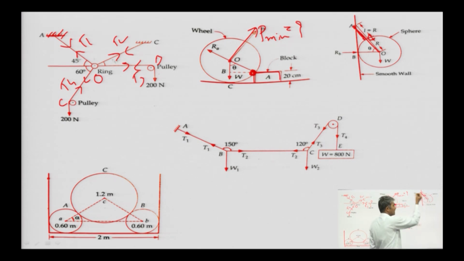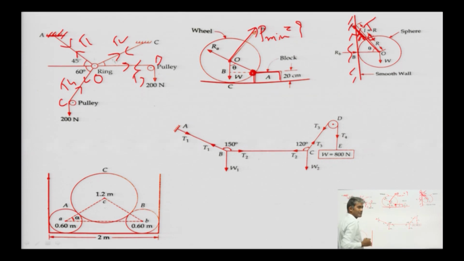The length of the string is the same as the radius of the sphere, and it is a smooth wall. Then the tension in the cable, suppose it is T, and what will be the pressure exerted by this vertical wall on the sphere, that can be calculated with the help of the equilibrium equation.